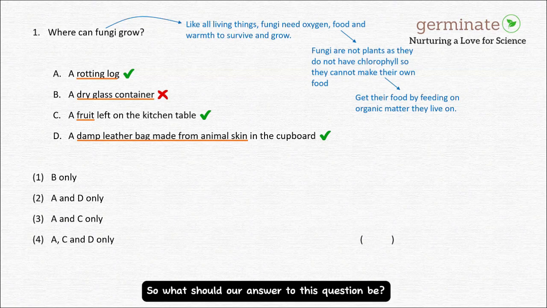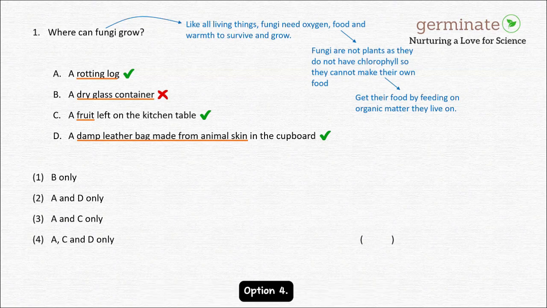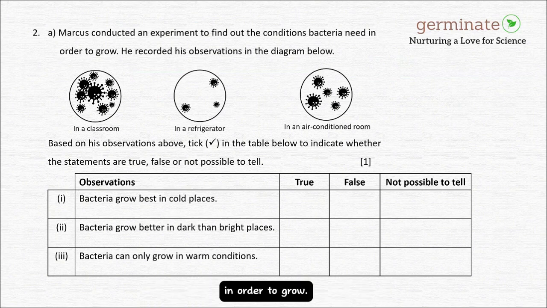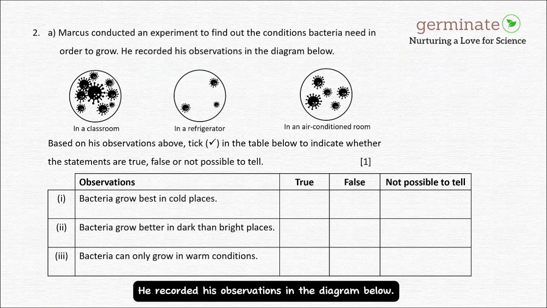So what should our answer to this question be? Option 4. Next, let's go through an open-ended question. Question 2a. Marcus conducted an experiment to find out the conditions bacteria need in order to grow. He recorded his observations in the diagram below.